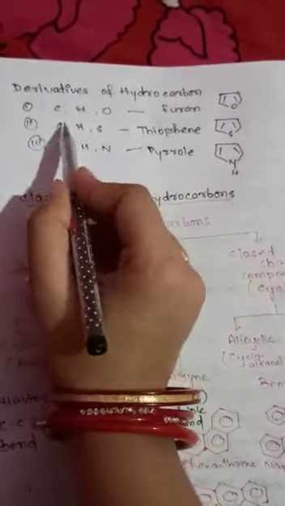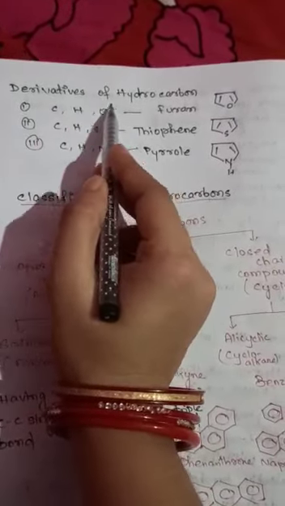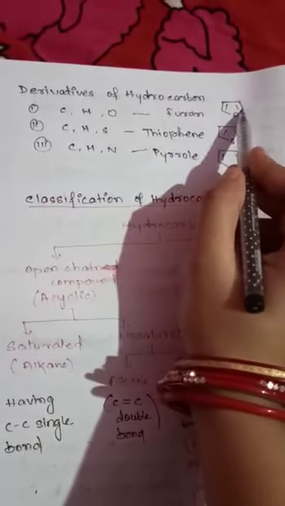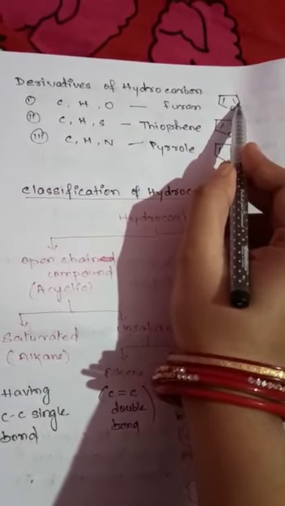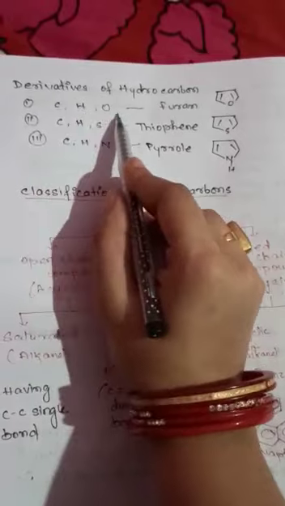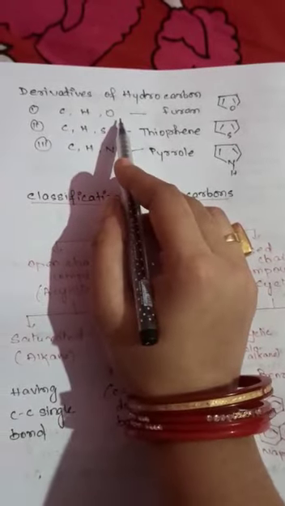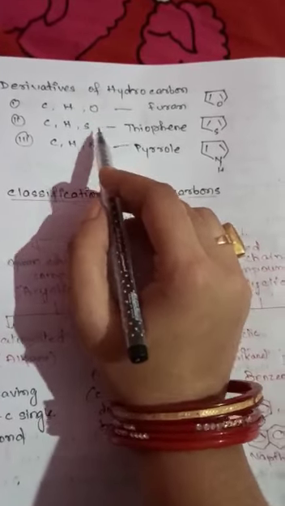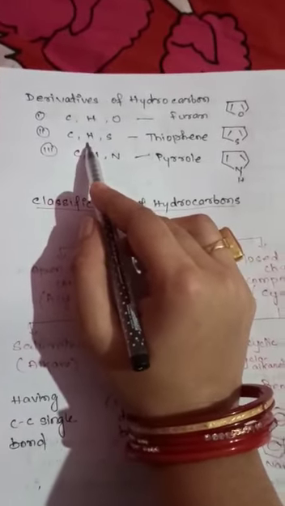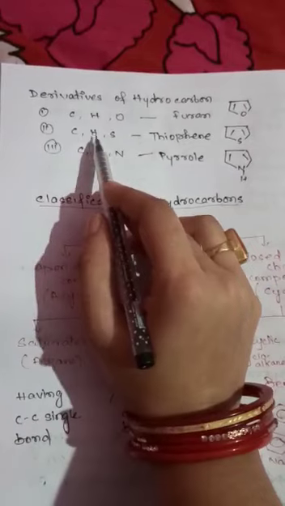So first of all, when carbon and hydrogen combine with oxygen, it forms a furan structure. Many other examples are also there, but here it is a derivative of hydrocarbon. How? Hydrogen and carbon combined with another atom, the oxygen atom. Similarly, another type of derivative of hydrocarbon is also present: carbon, hydrogen, sulfur.